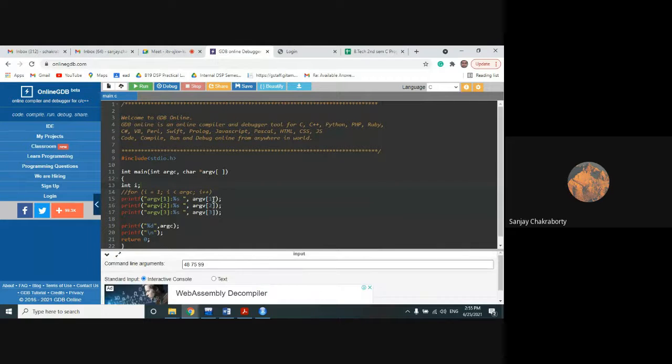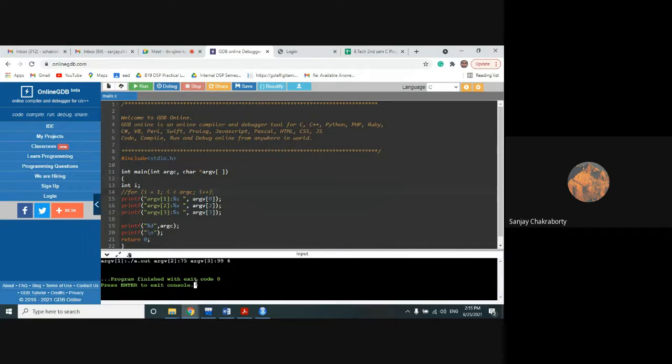Now if anyone prints argv of 0, let's check it out. What will be the output? Look, argv of 0 is not showing here, because I didn't print it.